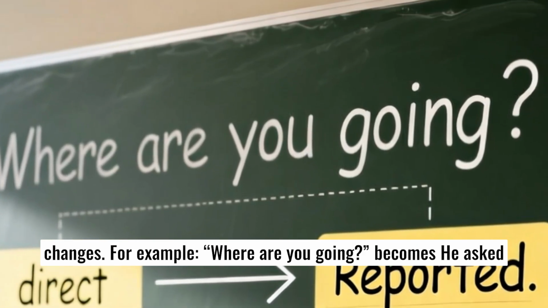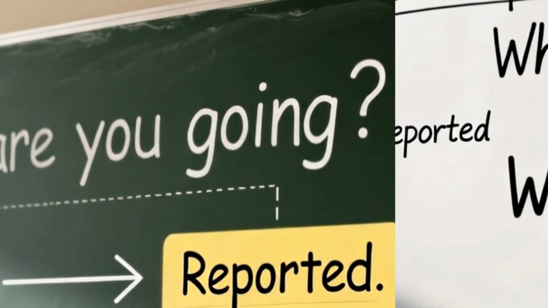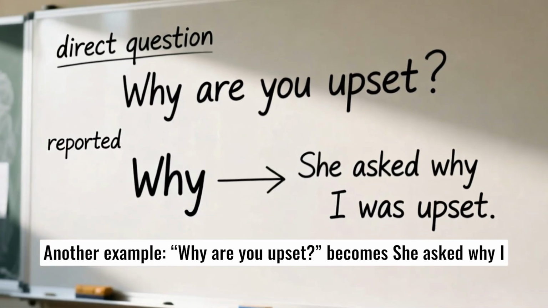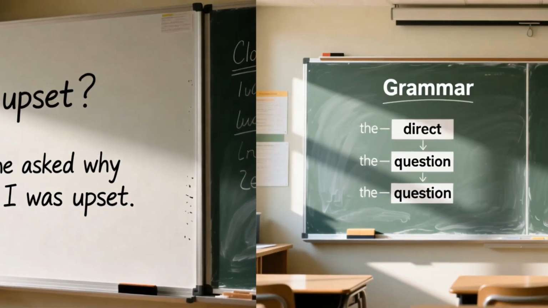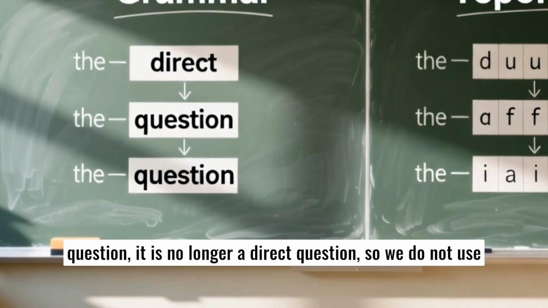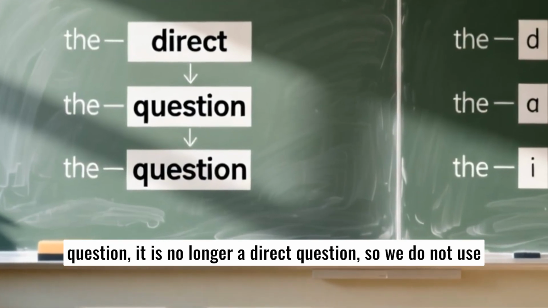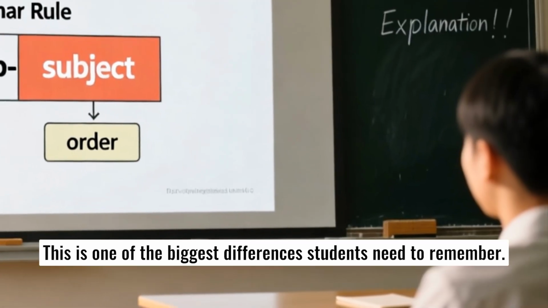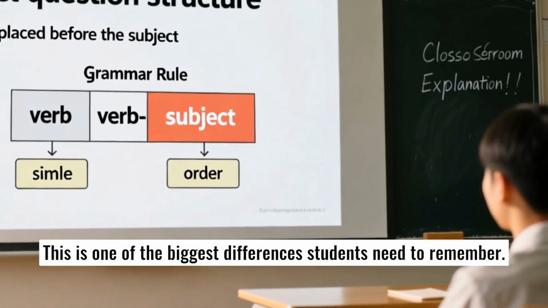For example, "Where are you going?" becomes, "He asked me where I was going." Another example, "Why are you upset?" becomes, "She asked why I was upset." Notice something very important here. After reporting the question, it is no longer a direct question, so we do not use question word order anymore. This is one of the biggest differences students need to remember.